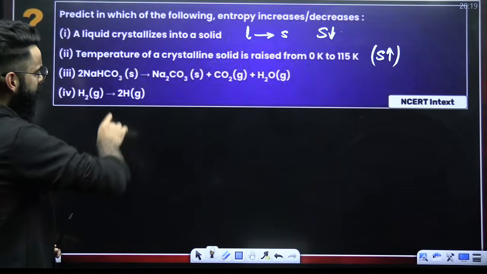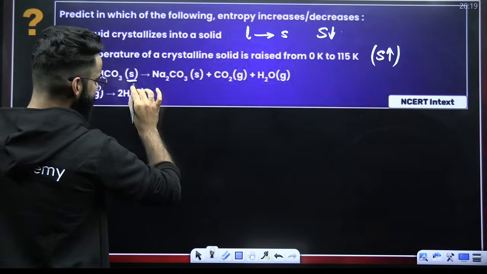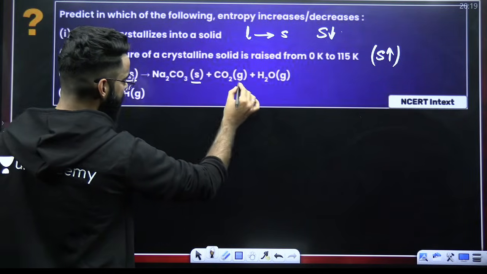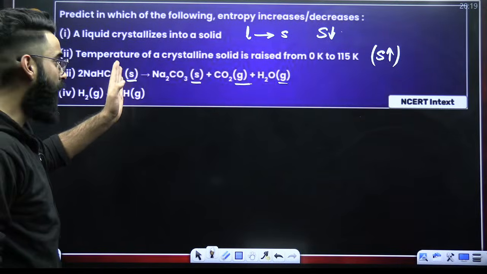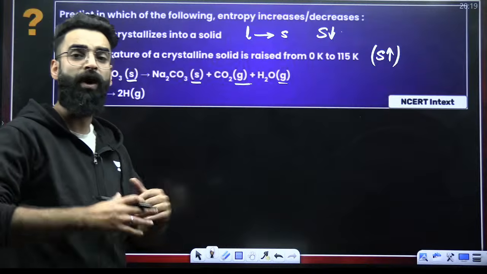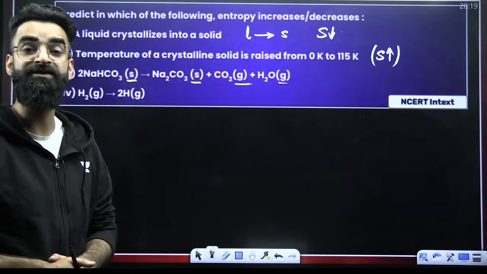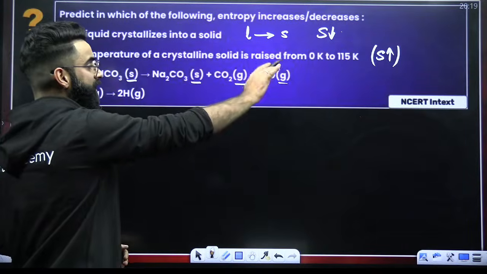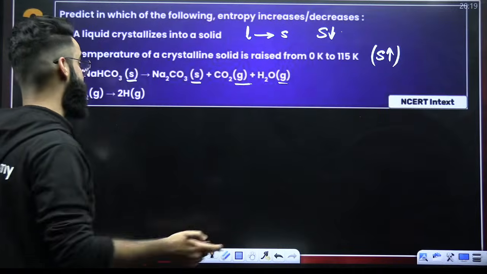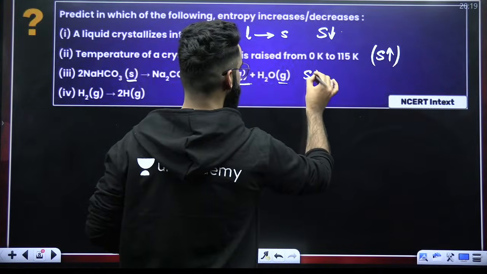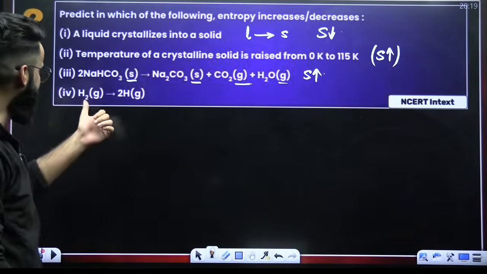Look at the third one. We are given a reaction. My dear students, on the reactant side, you have a solid, right? Reactant side solid. Product side solid, gas, gas, right? So on the reactant side, you have got only solid. On the product side, you have got gases as well. So what would be happening to the disorderness throughout the process? During the process, disorderness would be increasing because your solids are getting converted partially into gases as well. Perfect. If disorderness is increasing, that means entropy would be increasing, right? So entropy is increasing in this process. As simple as that.